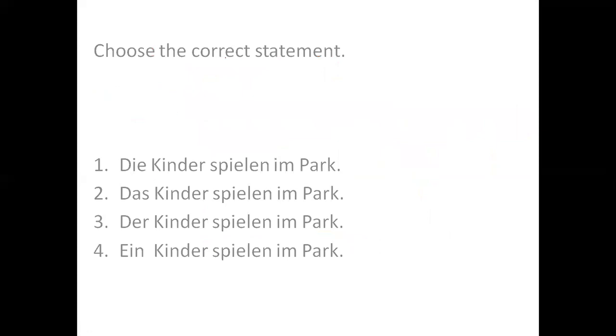And then there are some more types of questions which come nowadays, MCQ questions. Like MCQ questions are like 4 sentences are given to you. You have to choose the correct statement. First statement says, Die Kinder spielen im Park.